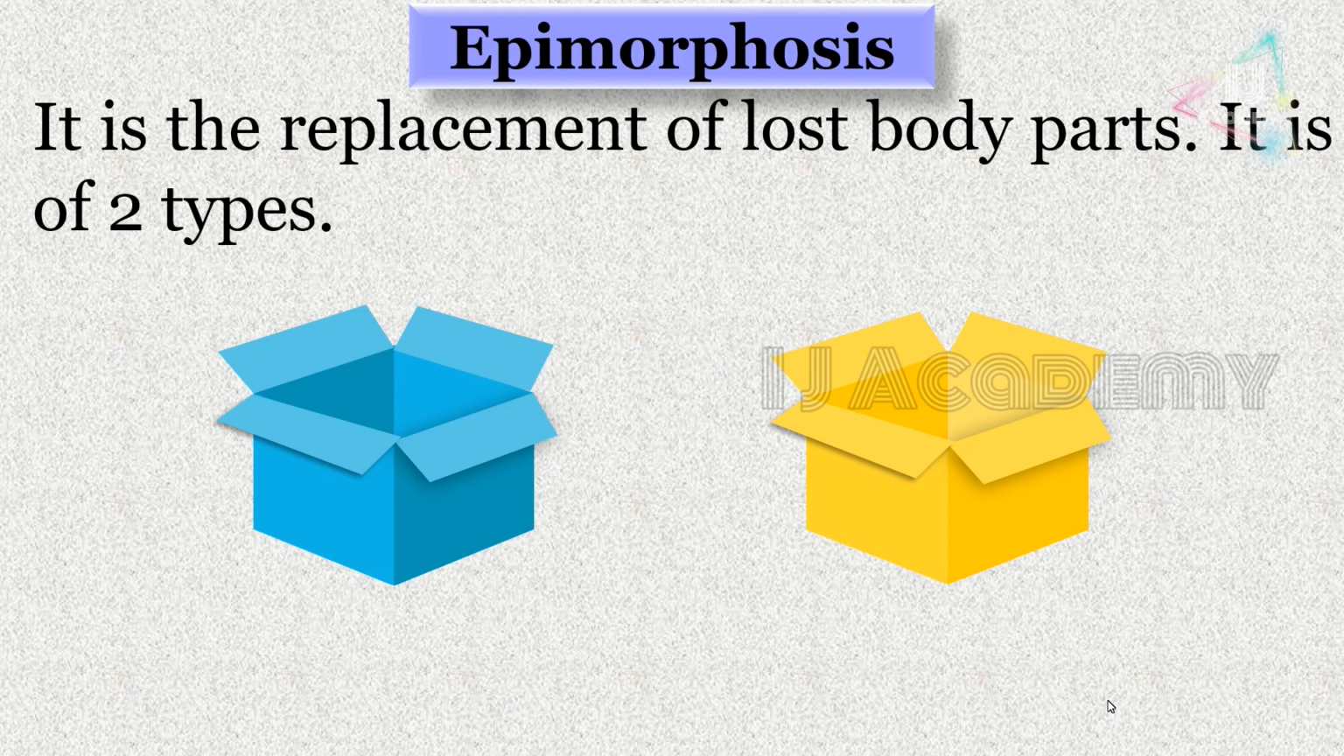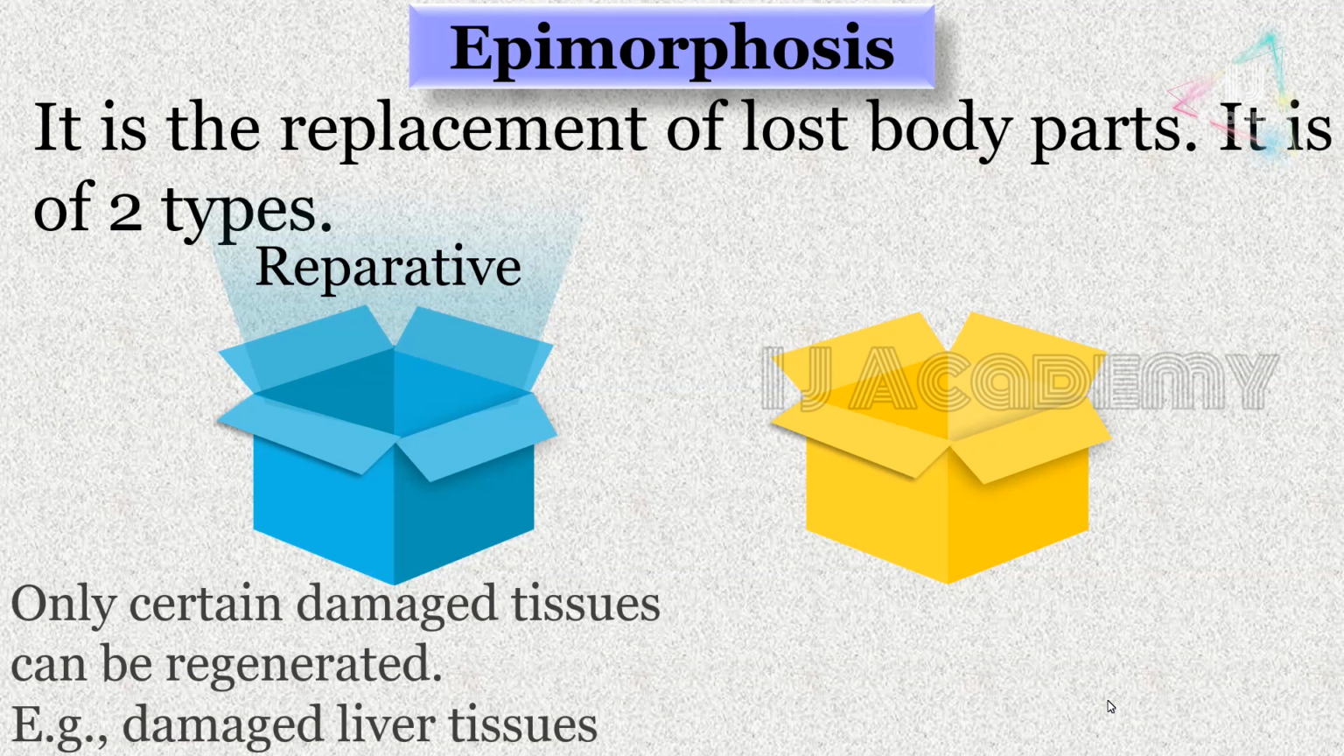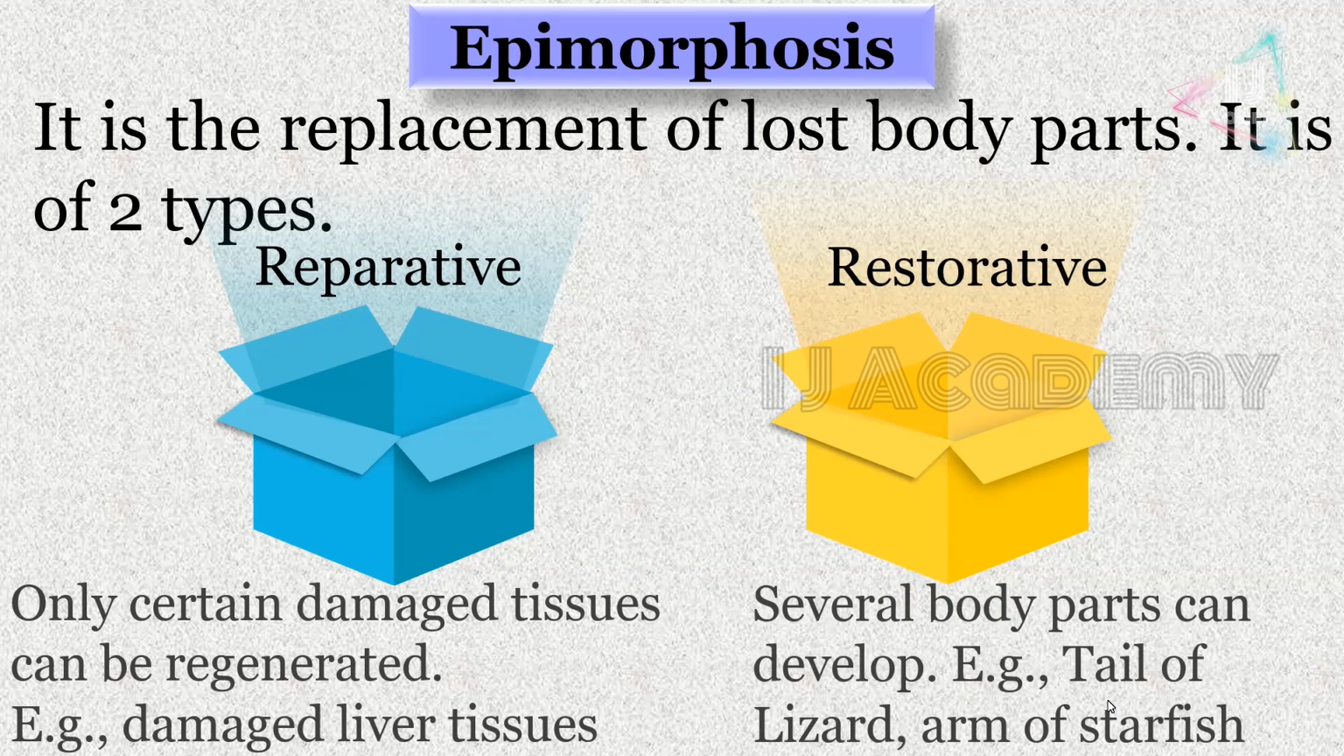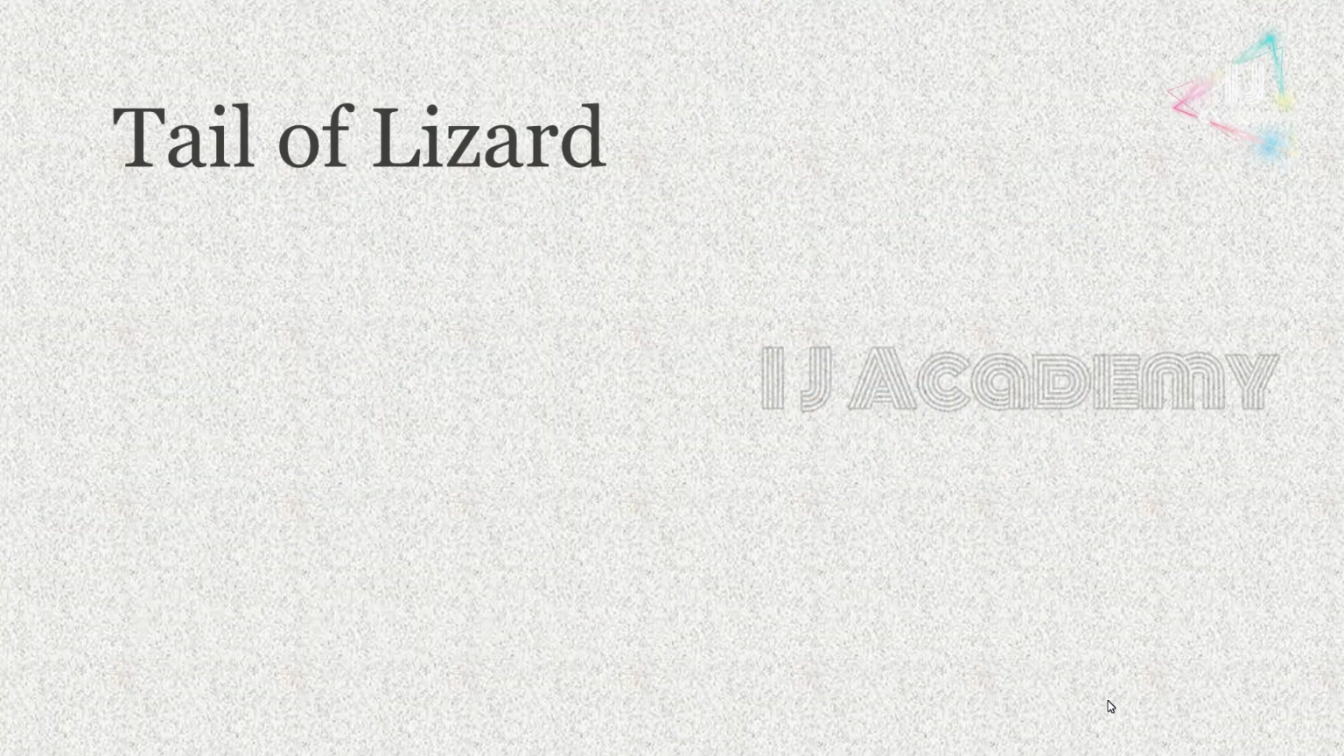Epimorphosis. It is the replacement of lost body parts. It is of two types. One is reparative and the other one is restorative. In reparative, only certain damaged tissues can be regenerated. For example, damaged liver tissues. In restorative, several body parts can develop. Example, the tail of a lizard and the arms of a starfish.